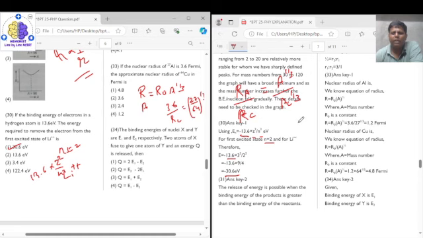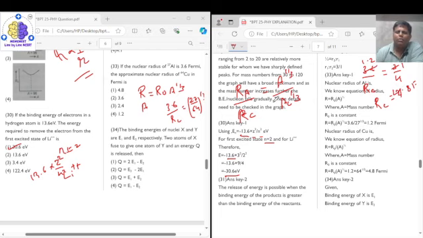So this will result in 3.6 upon radius of copper is equal to, the cube root of 27 is 3 and the cube root of 64 is 4. So this comes as 3.6 upon radius of copper equals 3 by 4, so we get radius of copper as 12 into 4, that is 12 4s are 48. So radius will be 4.8 Fermi.